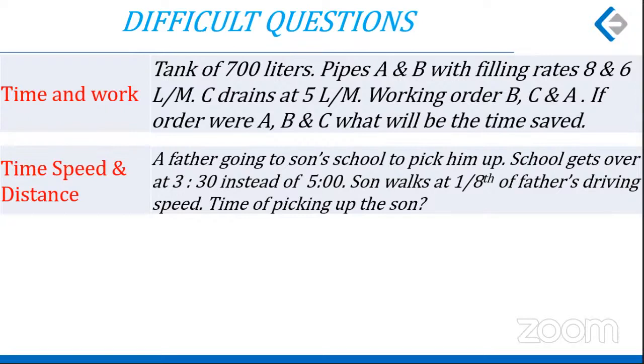This was a little reverse situation. The speed is given. Usually the father reaches school every day at 5 p.m. Today the son started walking at 3:30. The school finished at 3:30 and the son starts walking towards home. The son walks at a speed which is 1/8 of the father's driving speed. At what time did the father pick up the son on the way to the school?